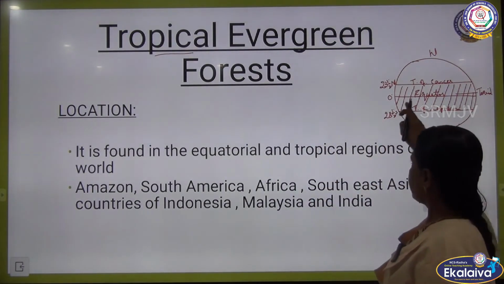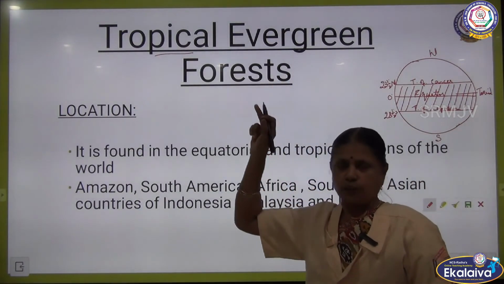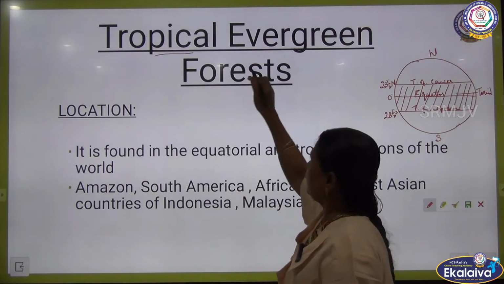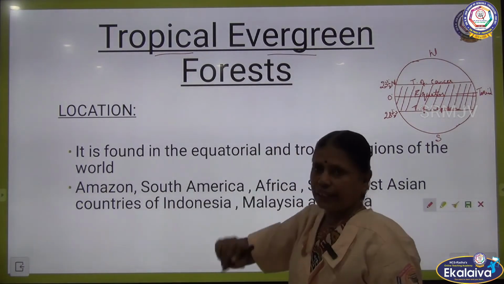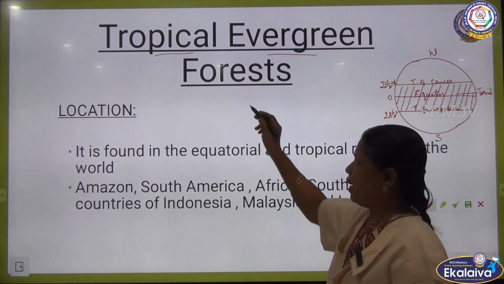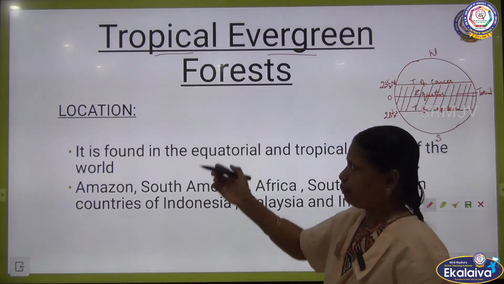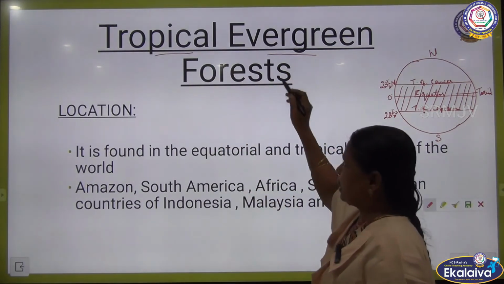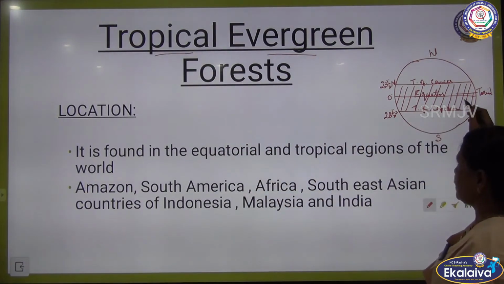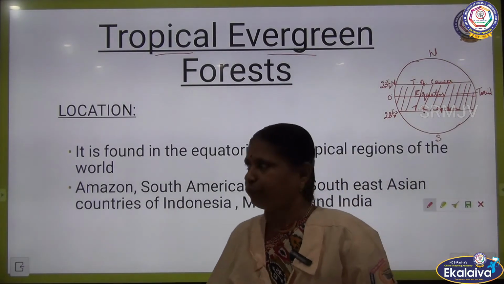So, the forest which is in these areas is called a tropical forest. Evergreen means always green. So, tropical evergreen forest means the forest which is situated in this area.